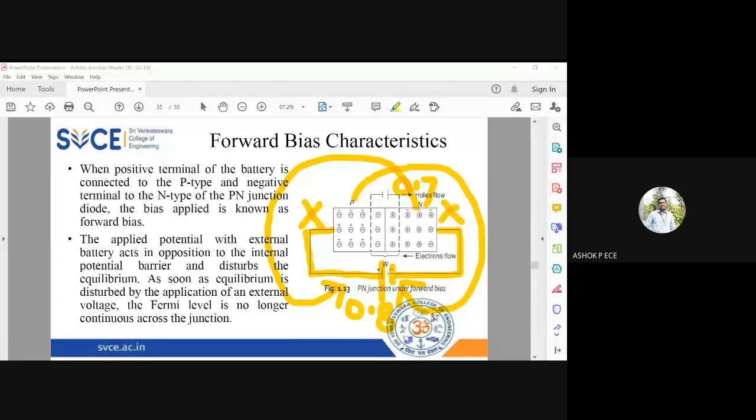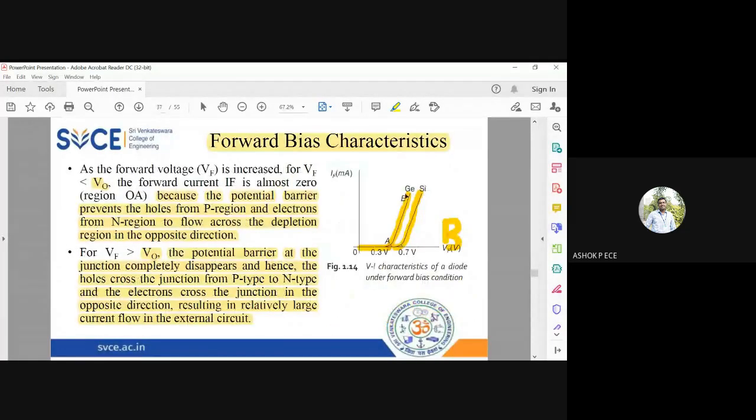See, what your understanding should be is, as and when electrons and holes reach the opposite end of the battery, you should not think they die off. No, they will continuously circulate inside the semiconductor. That's how you get constant current, right? You see that the current is increasing. If the electrons and holes were dying, the current should decrease, right? That is not happening. The current is constantly increasing.